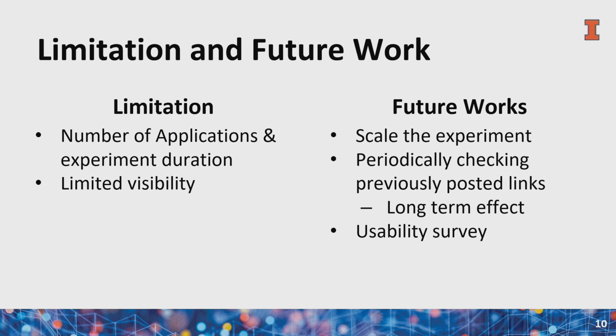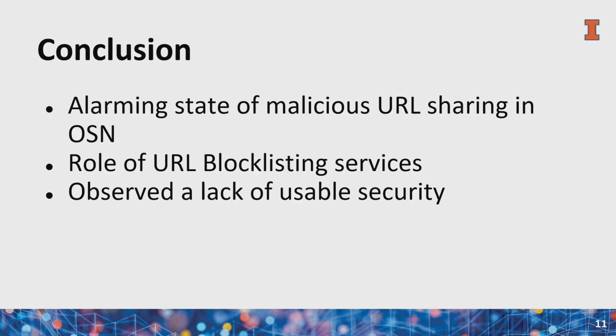And in order to increase the visibility, what we can do is go back and periodically check the previously posted links as well. The assumption here is maybe the online social networks take some more time to detect the links that have been posted there. But generally, that is something which can be a future work for this study. And also, we can perhaps check for the usability of this experiment on marginalized or vulnerable populations as well.